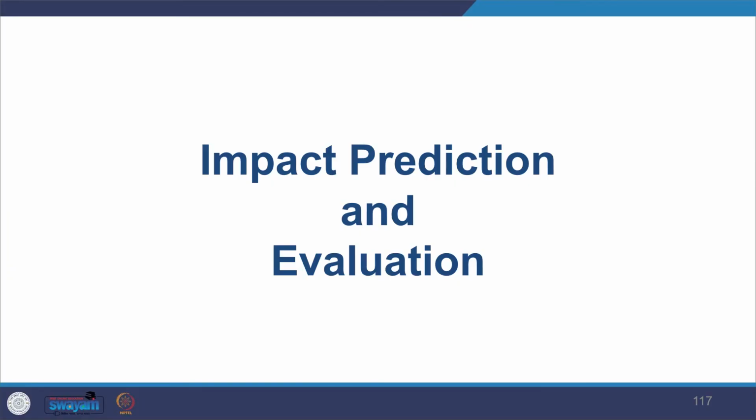Now we're looking at impact prediction and evaluation. Once we have identified various impacts, how do we look at their prediction and how do we evaluate them? What we really look at is what kind of changes will happen to cultural heritage because of the kind of project you're dealing with.